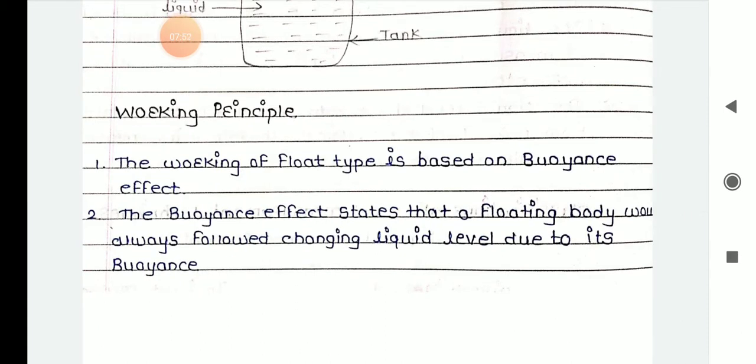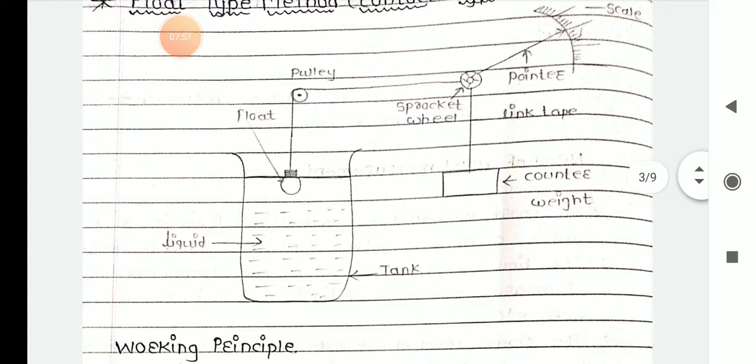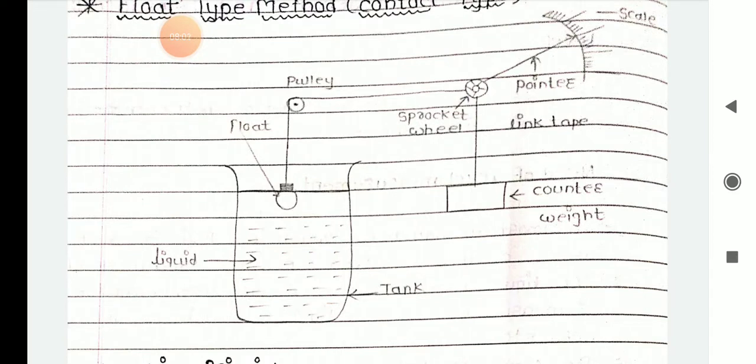Next we'll move on to the construction and working of the float type method. As shown in the figure, the construction of the float type liquid level indicator consists of a float, which may be cylindrical in shape. The float is connected with a counterweight through a flexible link tape with the help of a pulley and sprocket wheel.